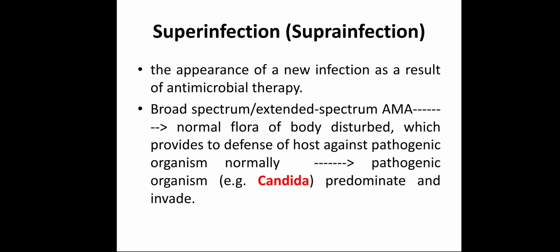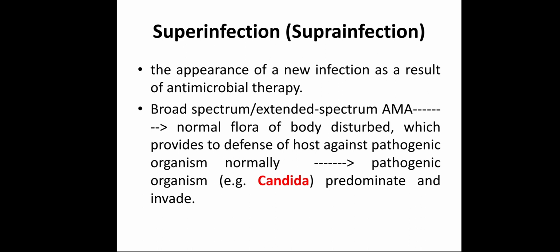So when the broad spectrum or extended spectrum antimicrobial agents are given to a patient, what happens? They disturb the normal flora of the body. Normal non-pathogenic bacteria are present in the GIT of a person.